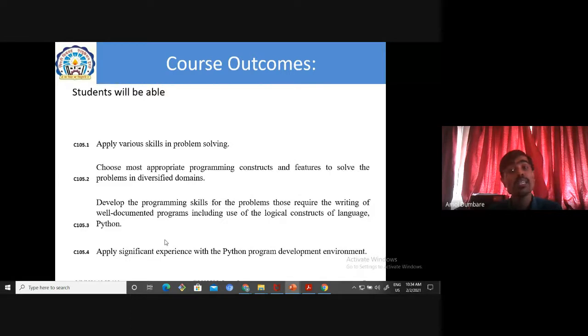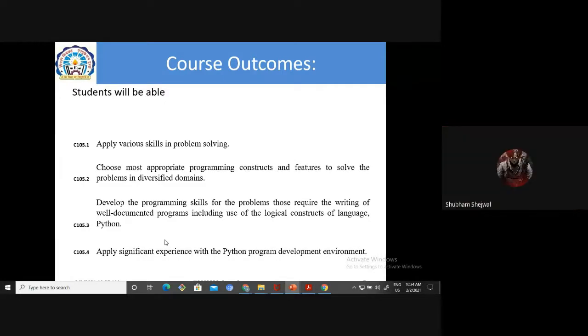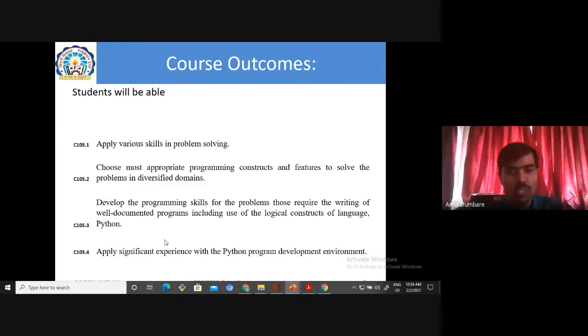Again, logical construct you have to use properly. Logical construct means and, or. That all part we will discuss in next few lectures. Getting? So all of you getting the course outcome number 3? Yes or no? Hello. Yes. Yes. Yes, sir. Okay. Okay. Fourth course outcome: apply significant experience with Python programming development environment.